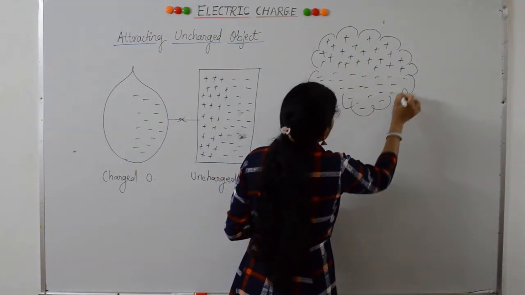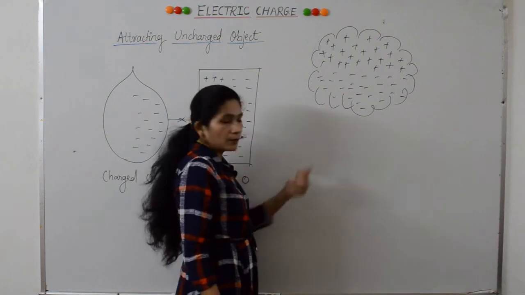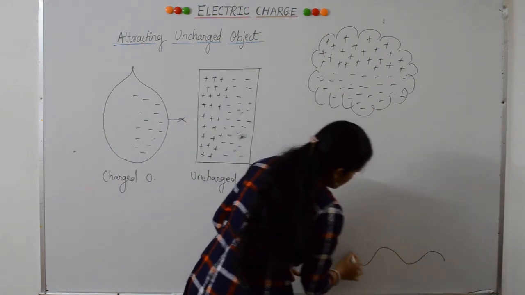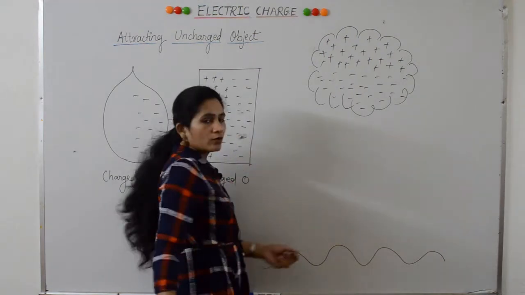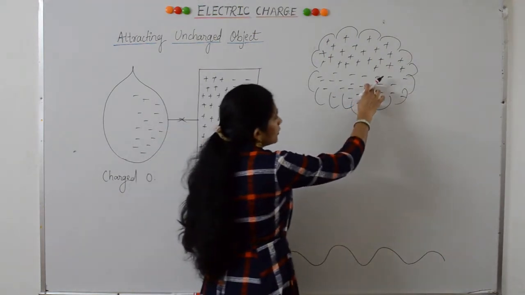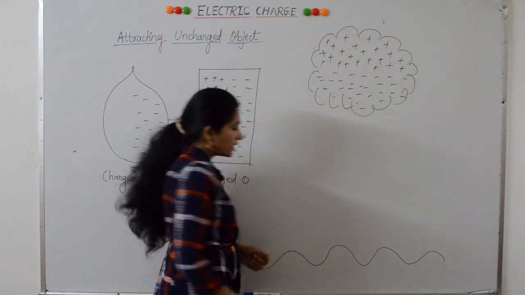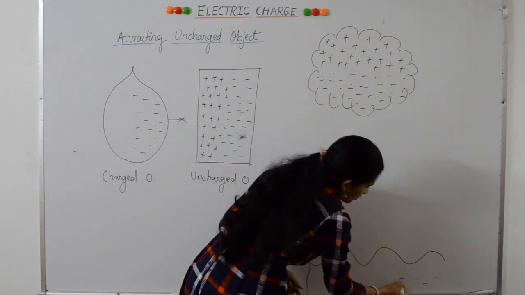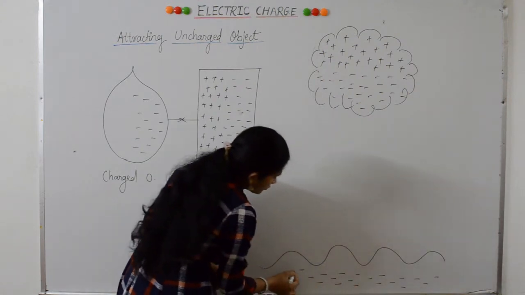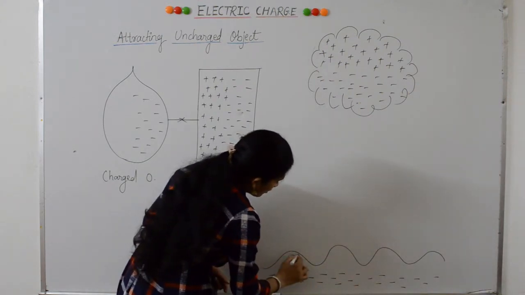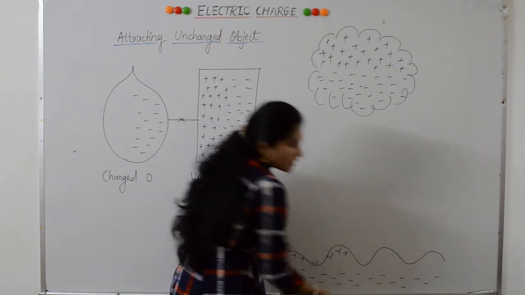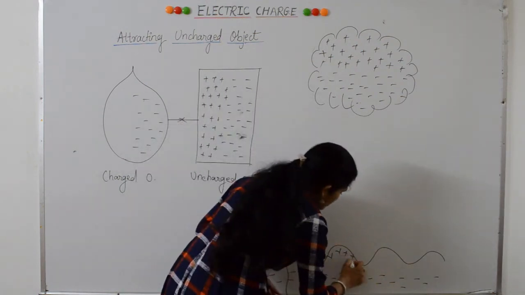The negative charges of the cloud repel the negative charges from the ground. The ground has positive and negative charges, but the negative charges of this cloud repel the negative charges of the ground, leaving more positive charges on the surface, and negative charges are pushed downwards.